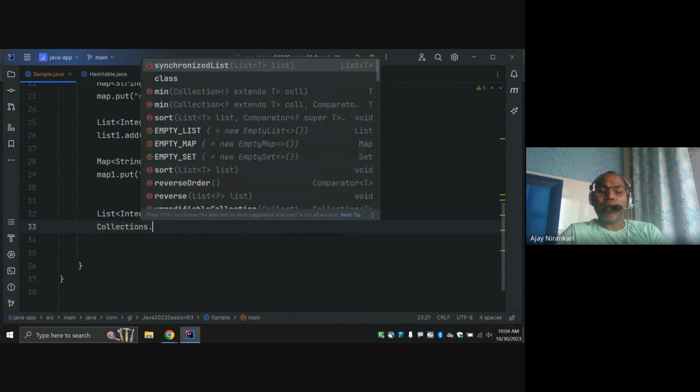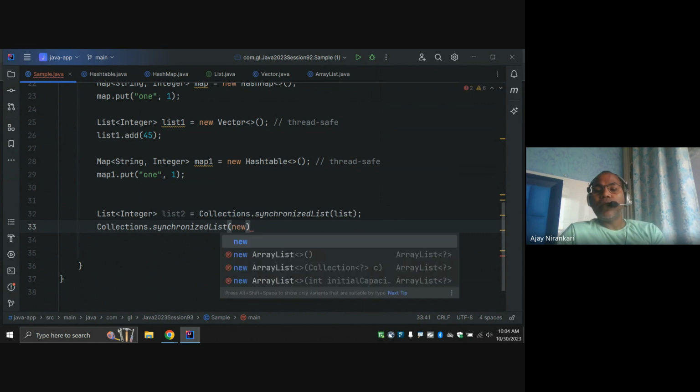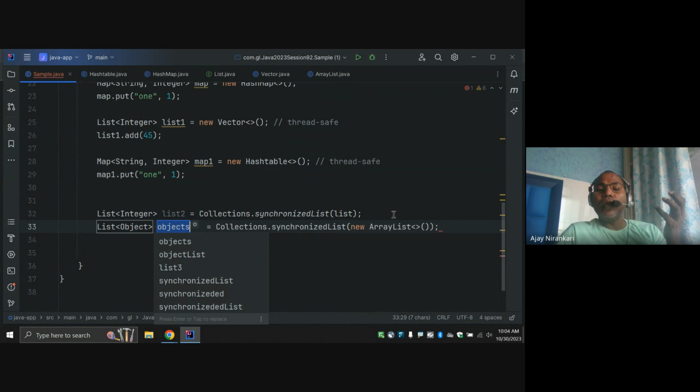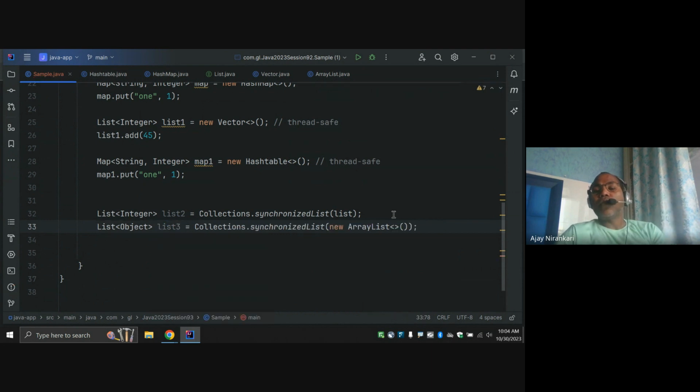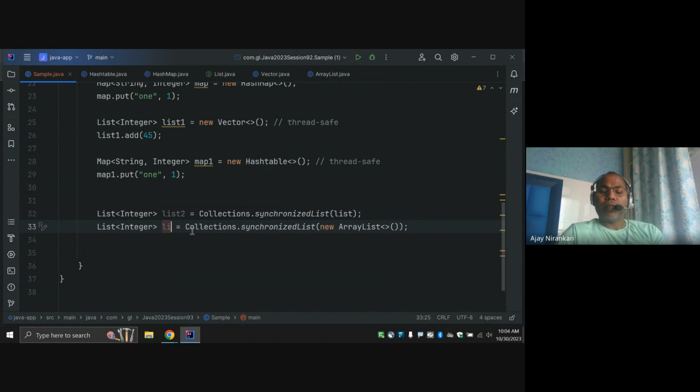Collections.synchronizedList, just pass the list. Here's a new ArrayList, and now your ArrayList becomes a synchronized list, right? Similarly, this Collections class has given all the synchronized methods for list.